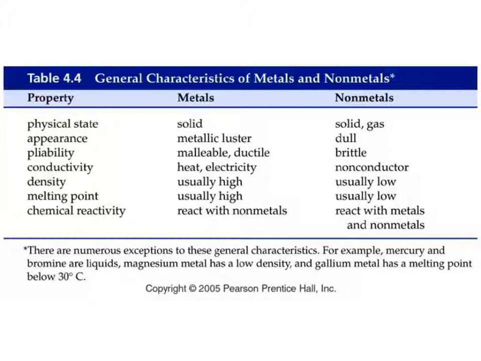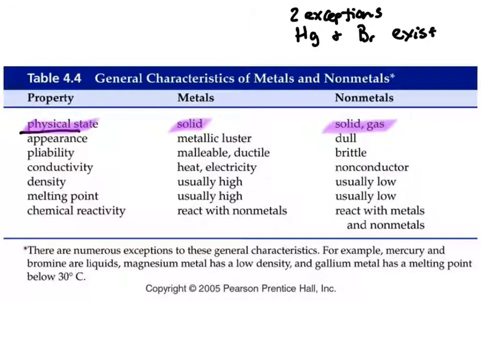Now, in this physical state, there's two exceptions. Because here I've got solid and solid or gas. There's two exceptions to this. One is a metal and one is a nonmetal. So mercury and bromine exist as liquids. All right, so everything else metal-wise is solid. Everything else nonmetal-wise is solid or gas, with the exception of mercury and bromine, which exist as liquids.